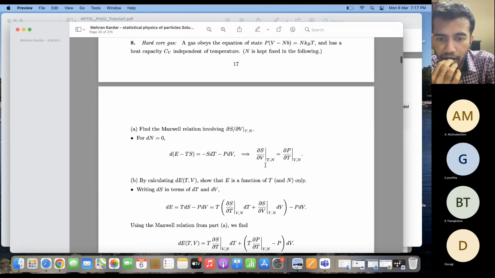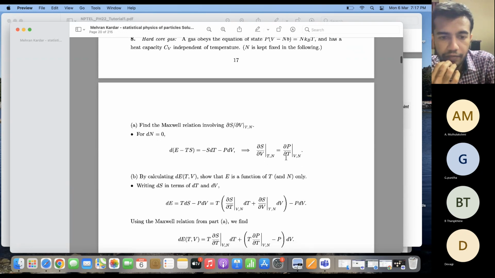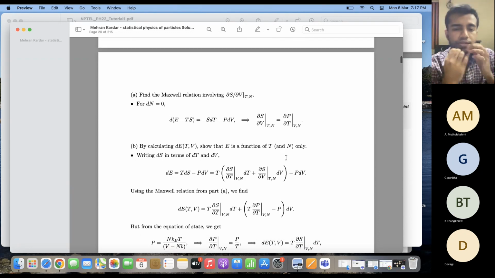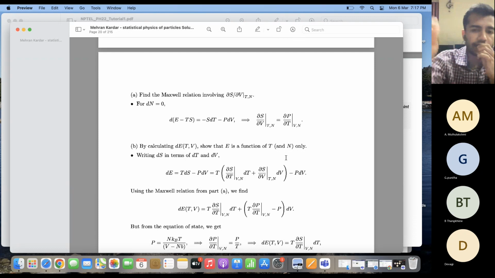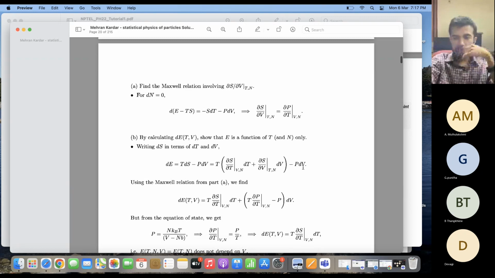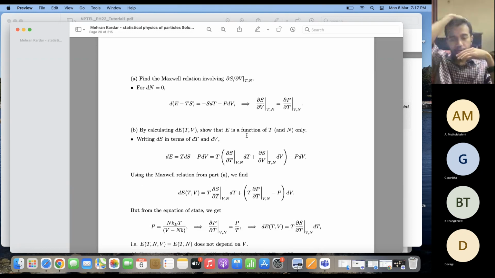That is, del S del V at T comma N is equal to del P del T at V comma N. Now for this equation, it can be shown that the internal energy is a function of temperature and the number of molecules only. So how do we do that? We start from the first law of thermodynamics, that is dE is equal to TdS minus PdV. We again write S as a function of temperature and volume. Then dS can be written in this manner: del S del T into dT at constant V comma N, plus del S del V into dV at constant T comma N, minus PdV.